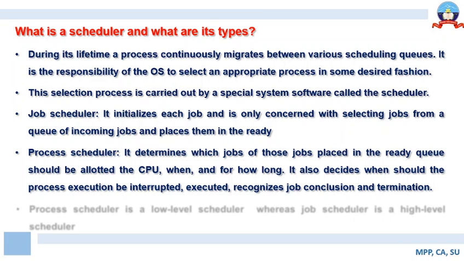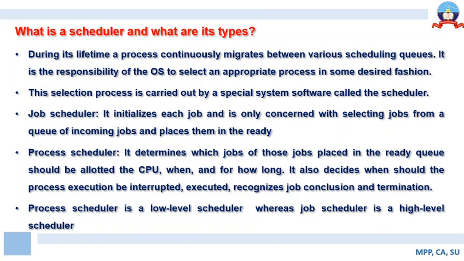It also decides when a process execution should be interrupted, executed, concluded, and terminated. Now process scheduler is called a low level scheduler, whereas a job scheduler is called a high level scheduler. So in this particular slide, what we have learned is that during a process's lifetime, a process migrates between different scheduling queues.